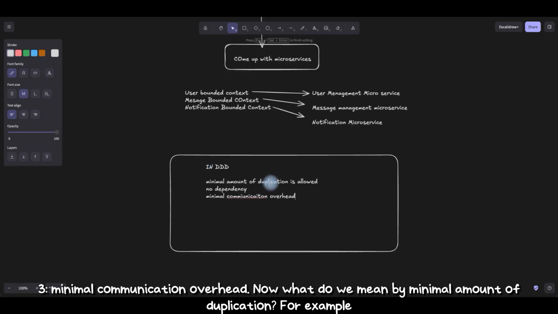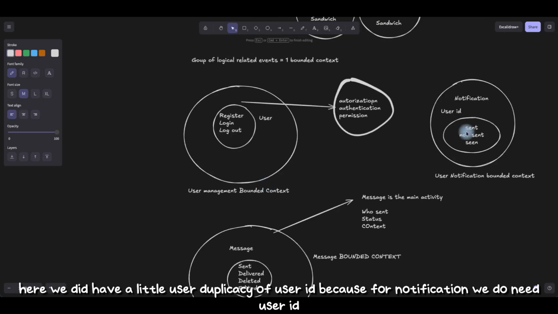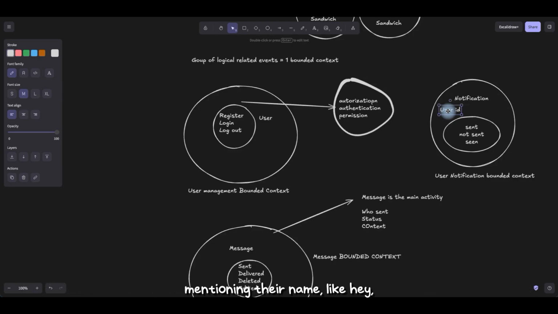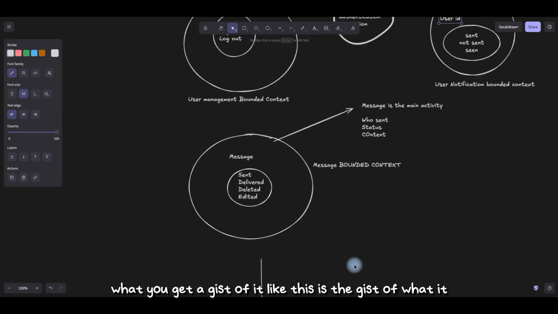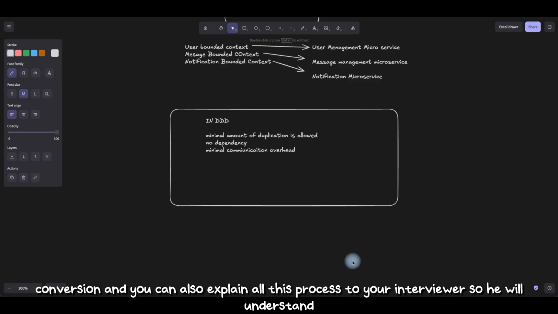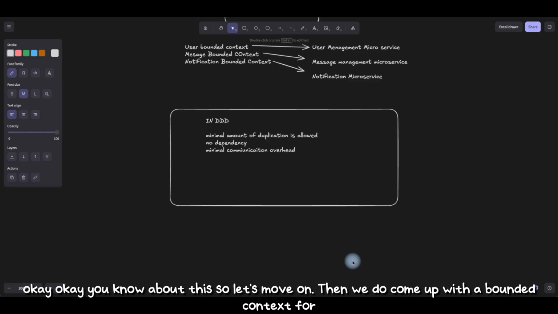Now what do we mean by minimal amount of duplication? For example, here we did have a little duplication of user ID, because for notification we do need the user ID, like from which user this notification has to go, or whether we have to notify the second user about the first user, mentioning their name, that hey, X sent a message to Y, hey, you received a message from Y. You can make it as advanced as you want to, but you get the gist of it. This is the gist of what actually happens during conversion, and you can also explain all this process to your interviewer, so he will understand, okay, you know about this, so let's move on.